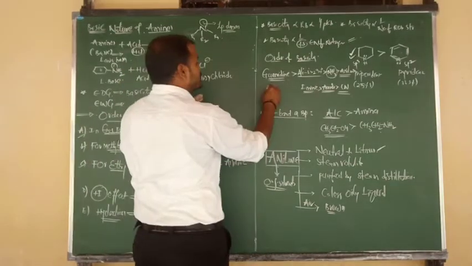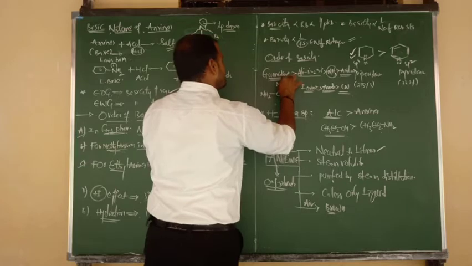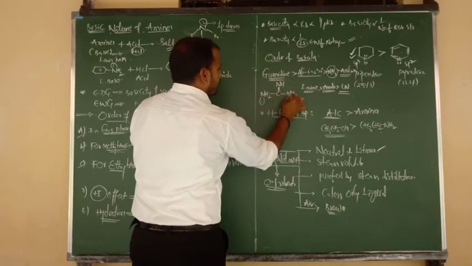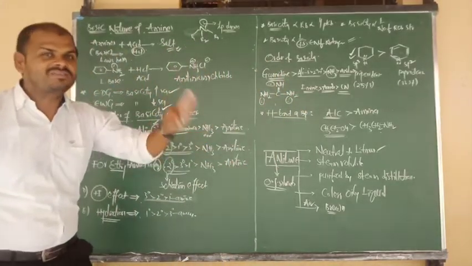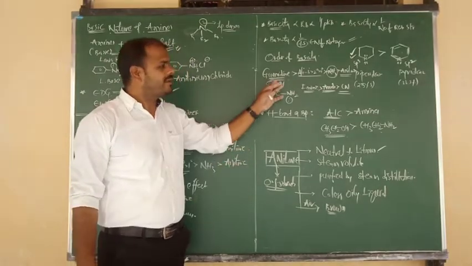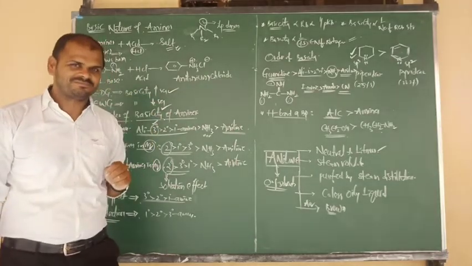Try to remember its structure. NH2 bonded to C, double bond NH. Again C connected to NH2. So nitrogen contains lone pair, nitrogen contains lone pair, nitrogen contains lone pair. At a time in that guanidine, 3 lone pairs are there. That's why we say that it has the highest and maximum basic nature.